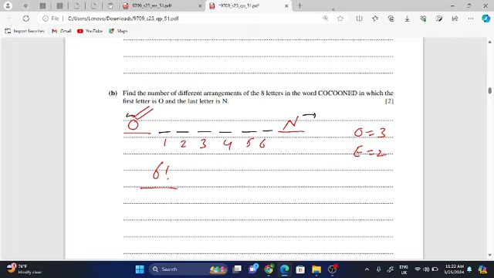So O is repeated twice now, times E is never restricted, so E will also be treated as 2 factorial. 6 factorial dividing by 2 factorial times 2 factorial will give you 180. So these are the different arrangements through which you can arrange them.